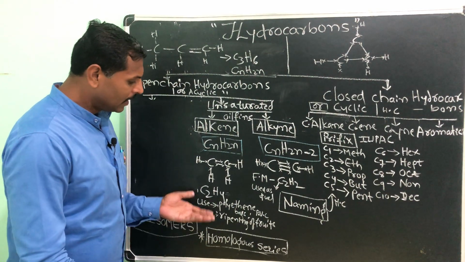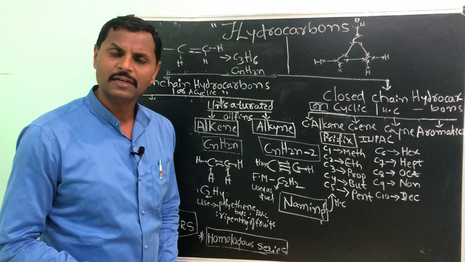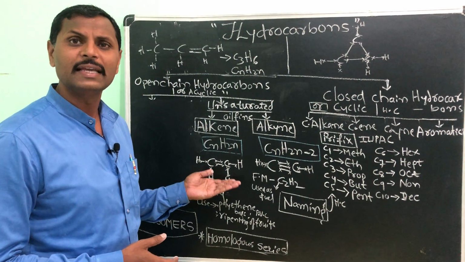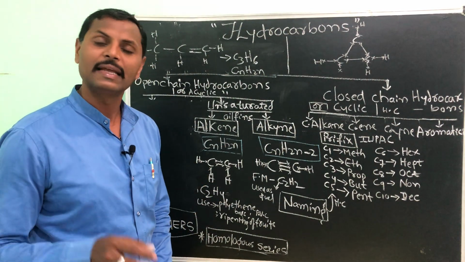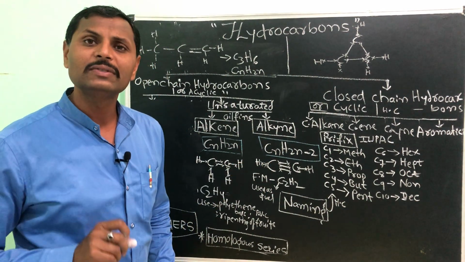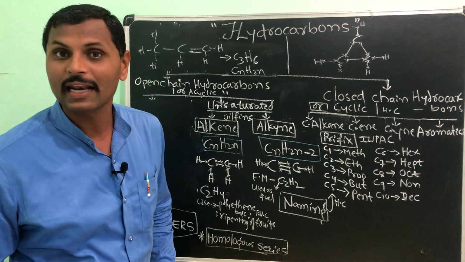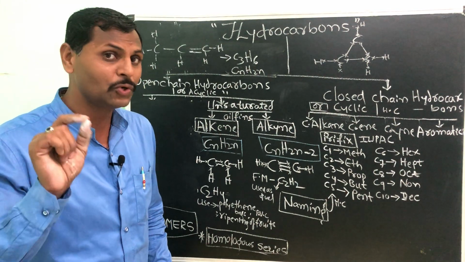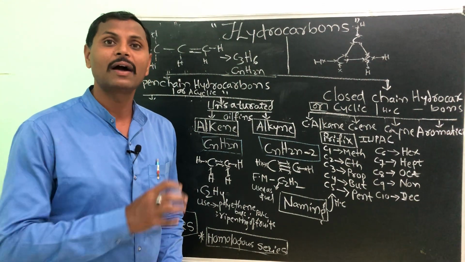Uses, as I told you: polythene bags, PVC chairs. Ethene, sorry, ethene only, acetylene we will discuss later. We use ethene specially for ripening of fruits, artificial ripening of fruits. Take the uses down. Then only you will get the importance of hydrocarbons.